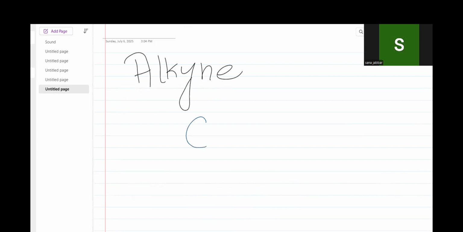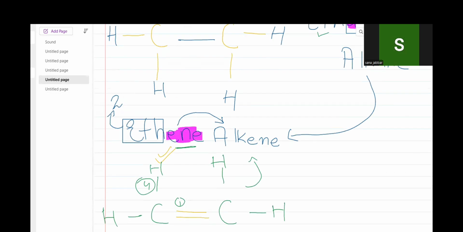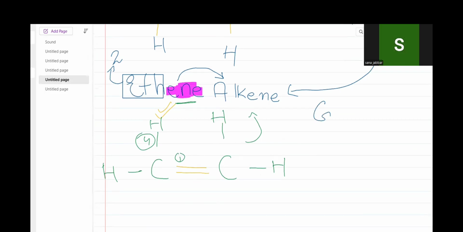Oh, I have missed the general formula of an alkene. The general formula for an alkene is CnH2n.